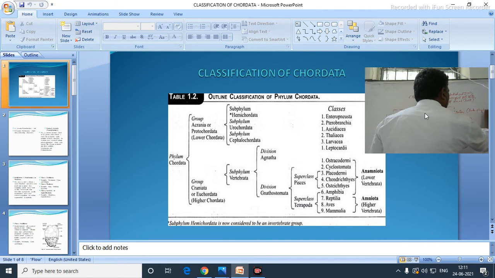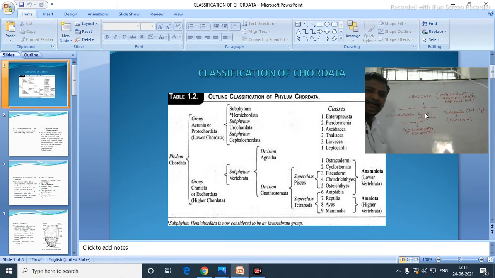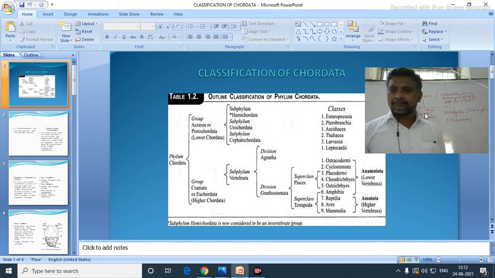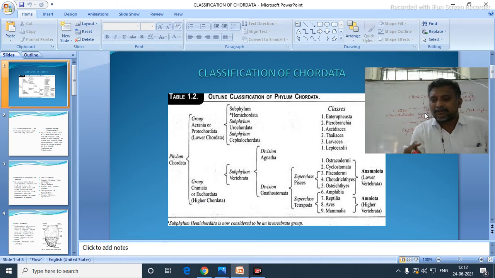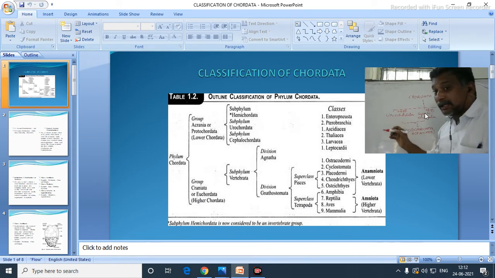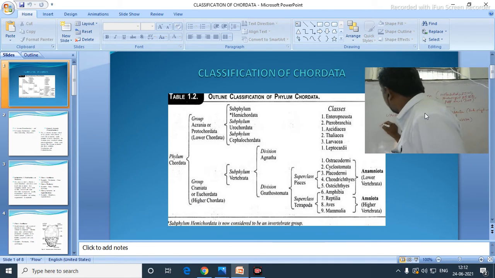Subphylum. So there are three subphylums here under the phylum Chordata. This is also a subphylum. Because of only one character, based on that character, the entire Chordata phylum can be divided into three subphylums. That character is the notochord, a rigid, stiff, strong, elastic structure that will be present on their back. Mostly that notochord is present in the tail of the organism.